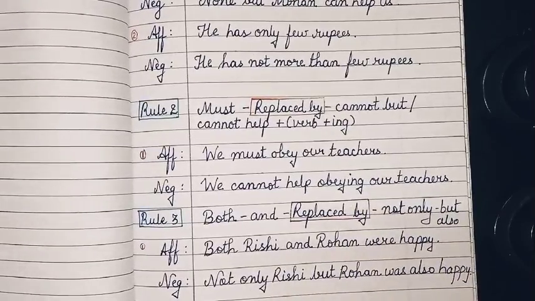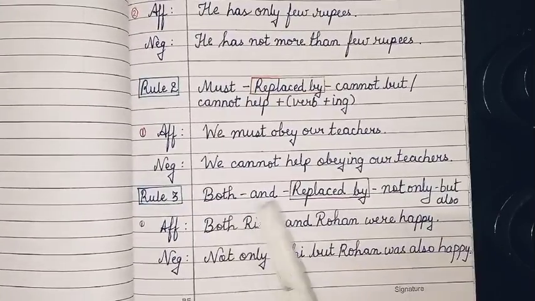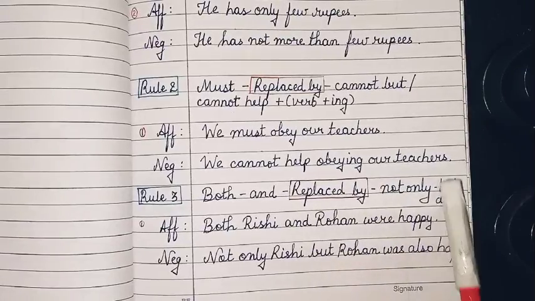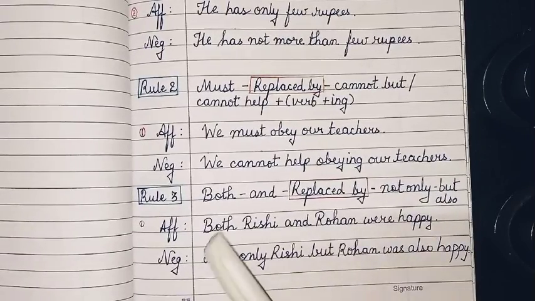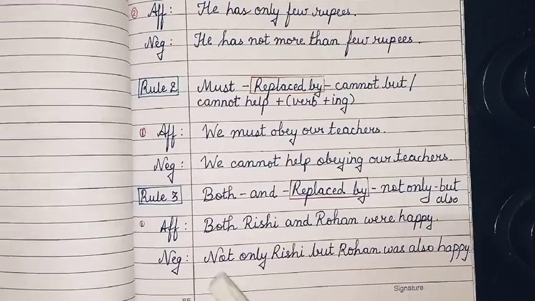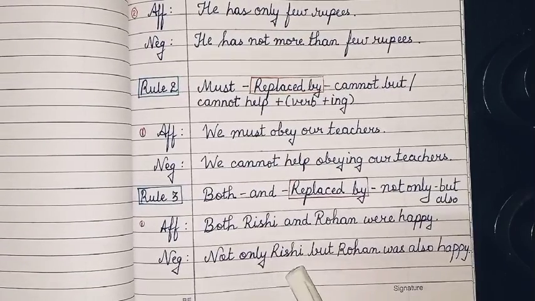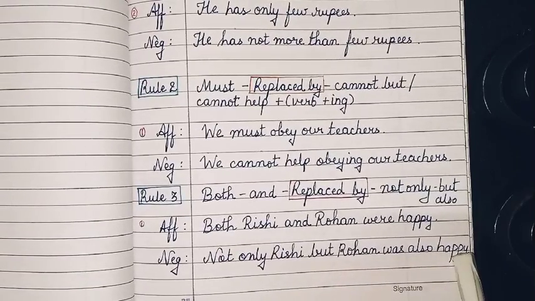Rule 3, both and is replaced by not only but also. Both Rishi and Rohan were happy. They may ask you to start the answer with not only. Not only Rishi but Rohan was also happy.